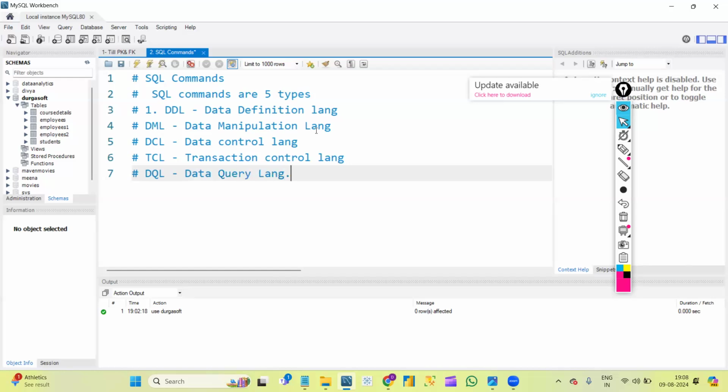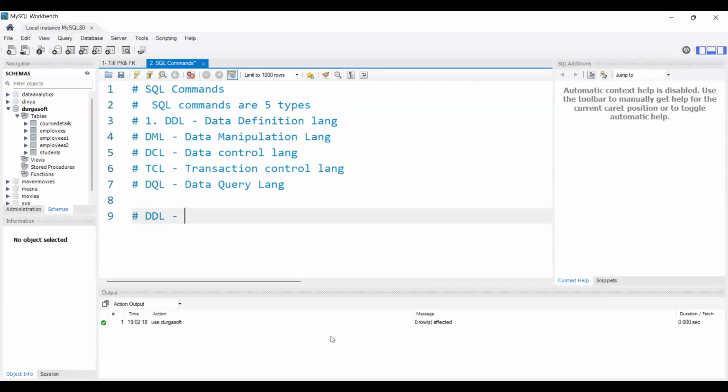Now, what is all this? We will see each of these types in detail. First, let's see about DDL commands. Basically, by using DDL commands, we explain the structure of the table.